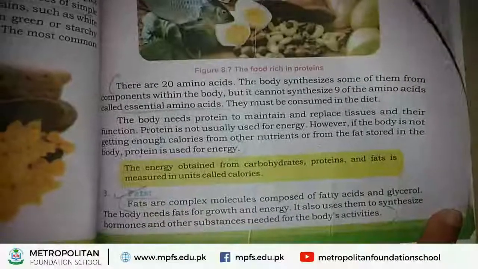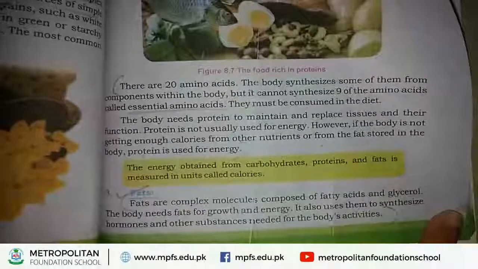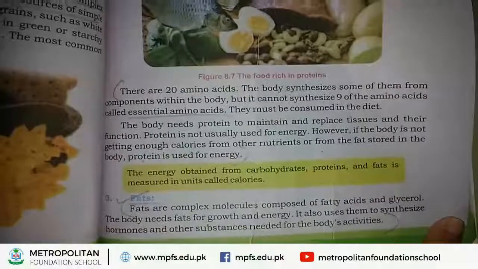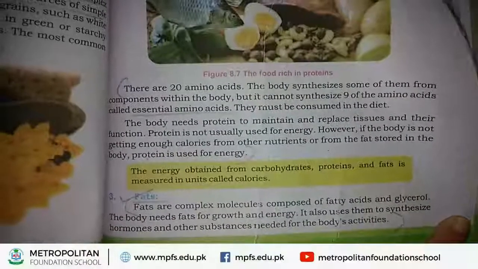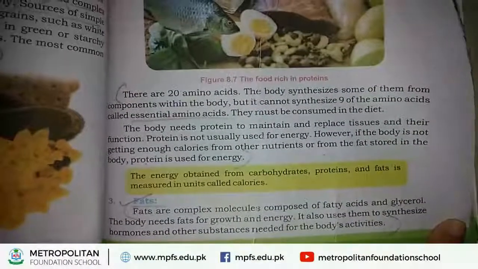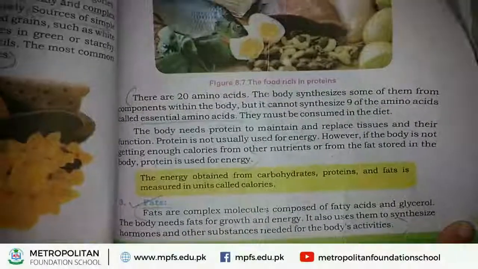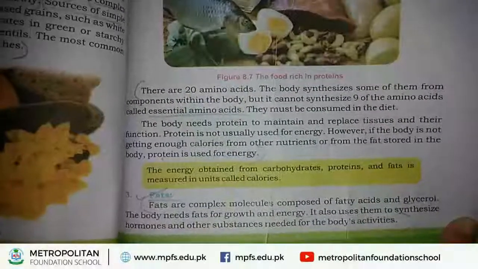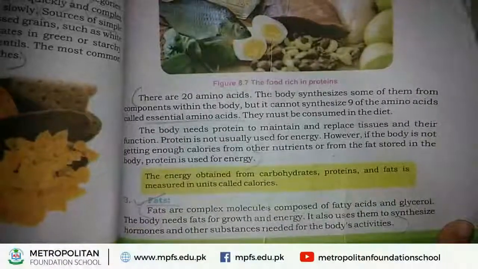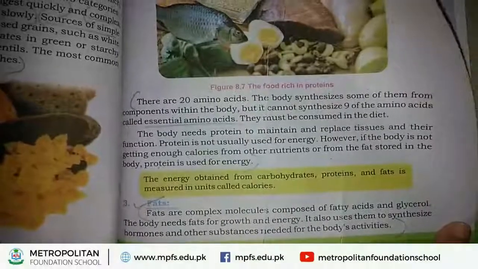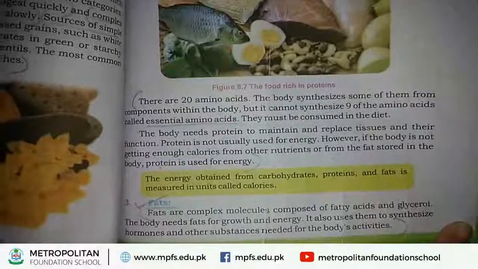If we study the definition of fats, fats are complex molecules and they are composed of fatty acid and glycerol. Our body needs these fats for growth and energy. What are the main functions of fats? Our body needs fats for our growth and to provide energy.